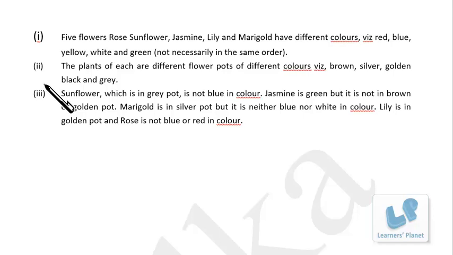5 flowers have different colors, then different flower pots. Okay, so there are 3 variables: flower, then color of flower, and then color of pot.